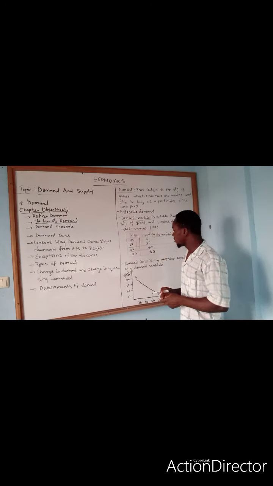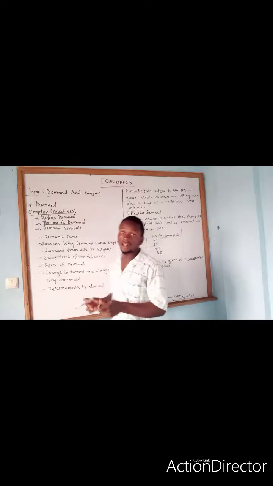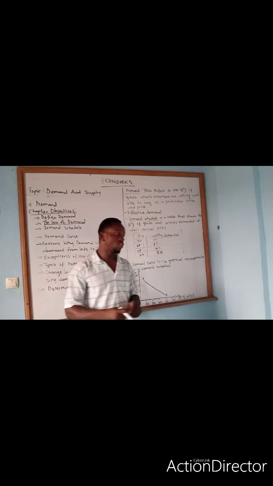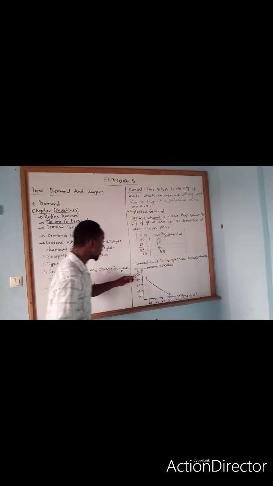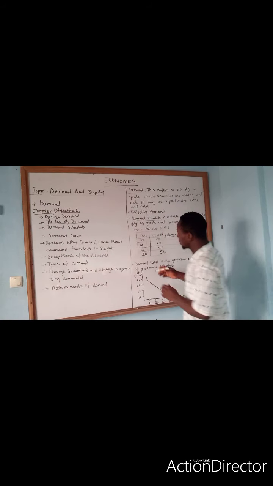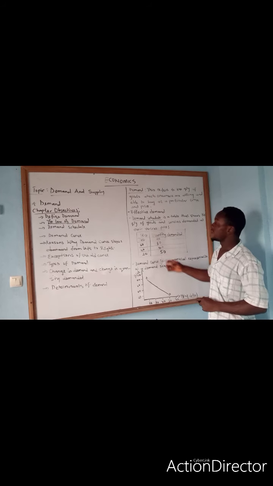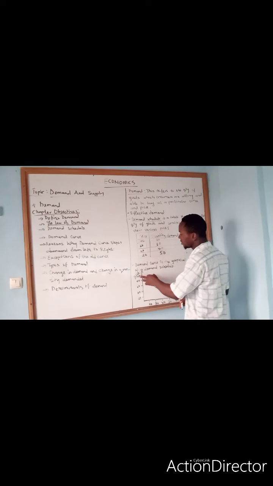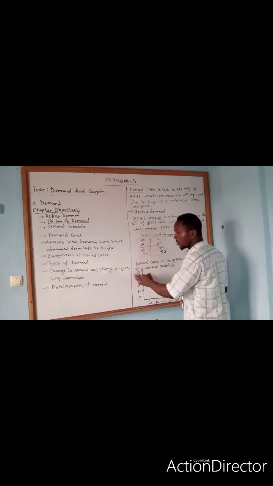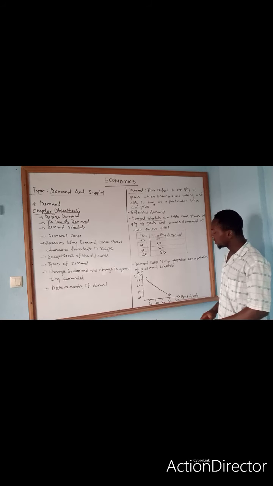Then straight away we're moving to what is known as the demand curve. A demand curve is a graphical representation of the demand schedule as seen on the diagram below. The demand curve is just explaining in a graph the exact meaning of a demand schedule. As you see, these are the prices of the goods and services, and here we have our quantity demanded.